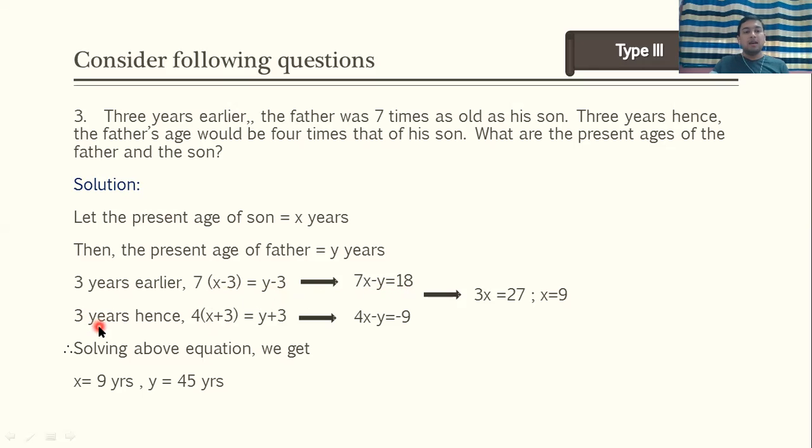फाइन. Second statement पढ़िए. 3 years hence, the father's age will be 4 times that of his son. So 3 years after, that means x plus 3, y plus 3. So father's age after 3 years, it will be y plus 3 is equal to 4 times son's age, x plus 3. So if you solve this, you will get 4x minus y is equal to minus 9.